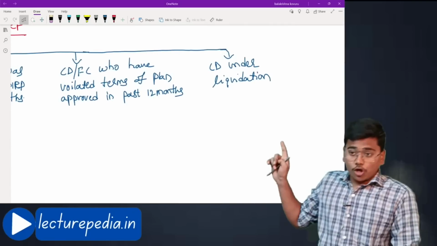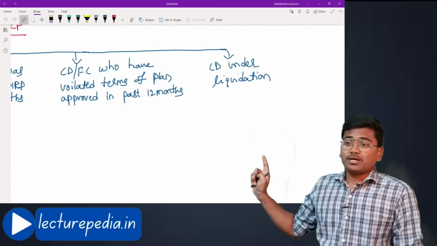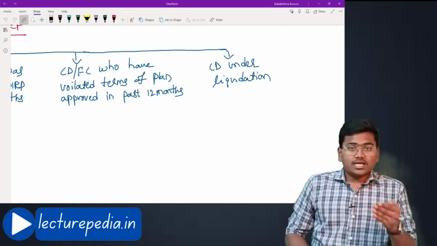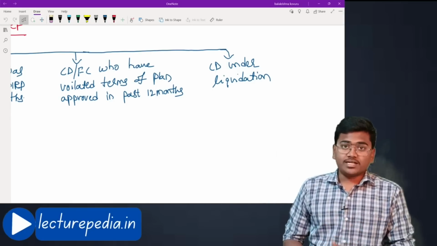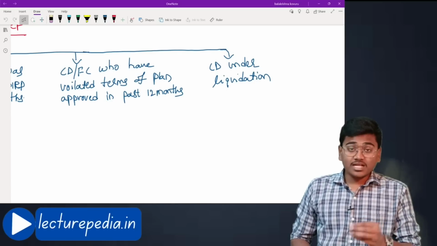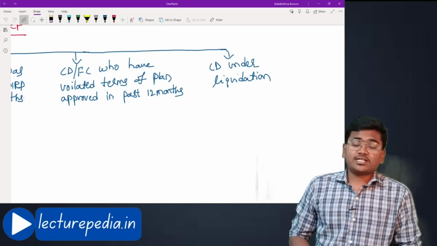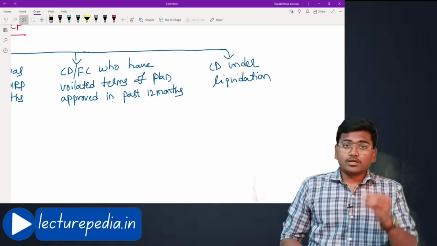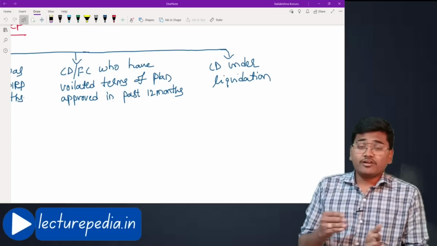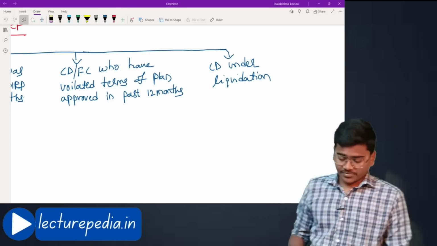Next, corporate debtor or financial creditor who have violated the terms of plan approved in the past 12 months. Okay, in the past 12 months a CIRP process was completed, and in that CIRP process a resolution plan was approved, and this corporate debtor or financial creditor have violated the terms of that particular resolution plan. In that case also you cannot initiate a fresh CIRP process, application for fresh CIRP process.